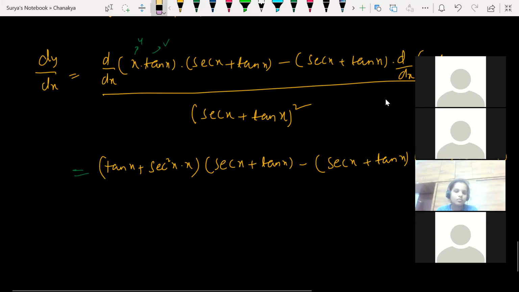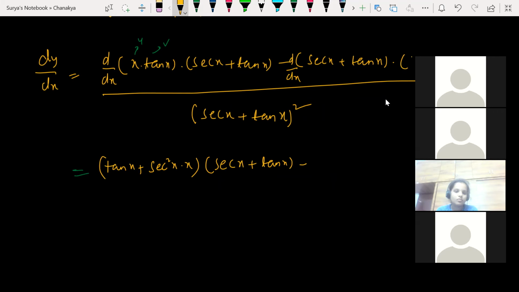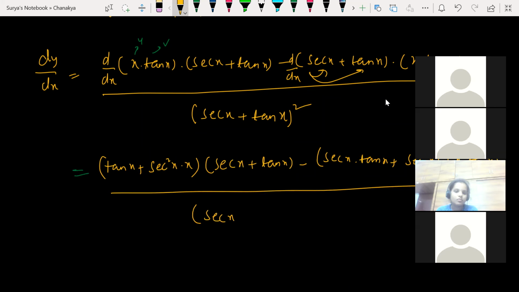Sorry, we are doing the same thing here. Here dy by dx of this one, d by dx of this function into x into tan x. So d by dx of secant x is what? Secant x into tan x plus d by dx of tan x is what? Secant square x into tan x, divided by secant x plus tan x whole square.